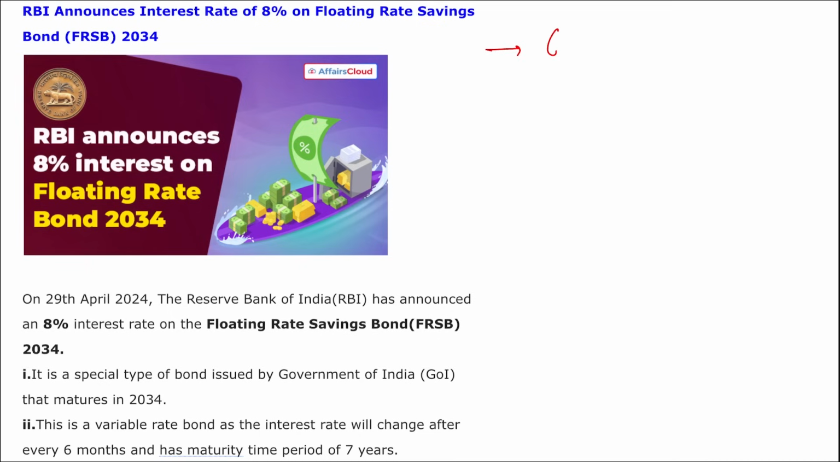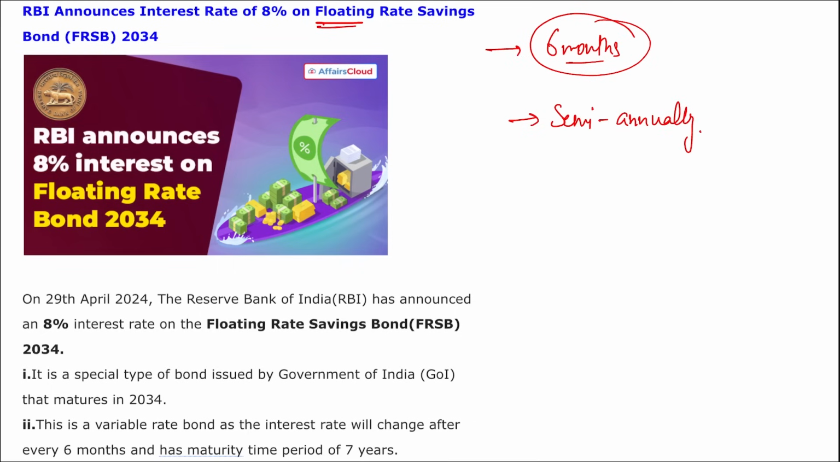These interest rates are fixed for 6 months, but they will keep on changing. That is the reason it is called floating rate, it will keep on changing. Interest on these bonds is paid semi-annually. The first installment will be paid on 1st of January, and the second installment on 1st of July every year. And these FRBs have a maturity period of 7 years.